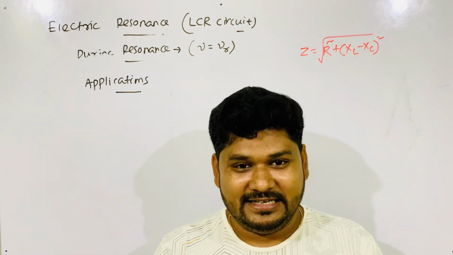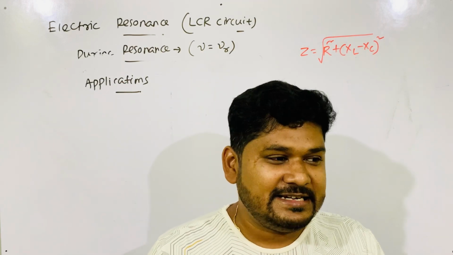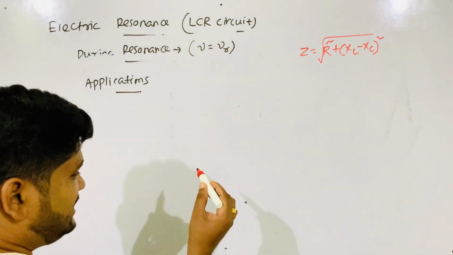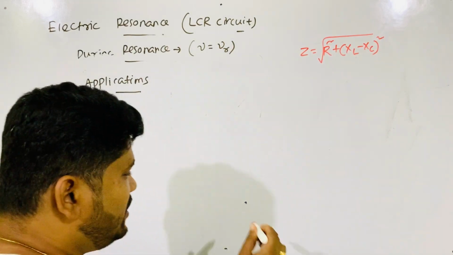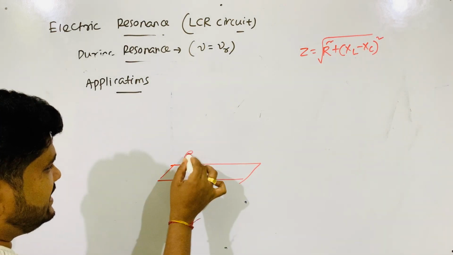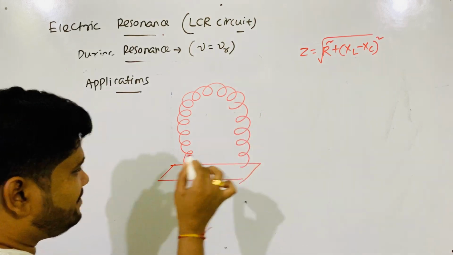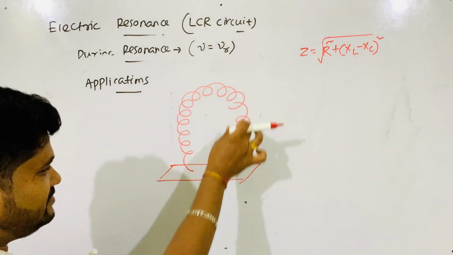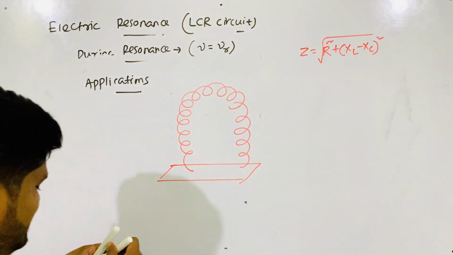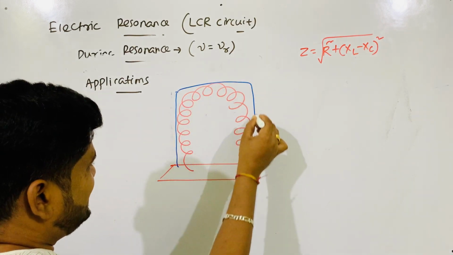Metal detector. That fully operates in a series LCR circuit at the resonance principle. What happens in a metal detector while you enter through it? What is there in the metal detector? This is the base. You have seen there is one shape like this.